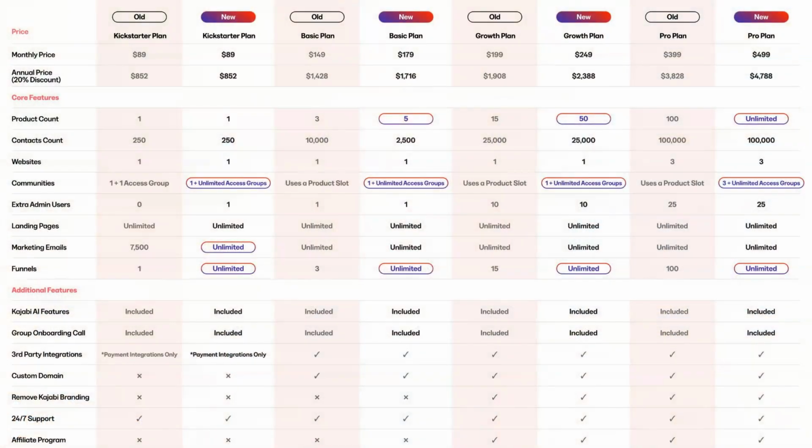What I want to show you in this video is more in-depth detail about the new pricing plans of Kajabi, so you can decide whether you want to jump from your current plan to a different plan, or if you're new to Kajabi, which plan would fit your needs the best. There's a new feature called Linked in Bio. Well, this is something special and I will tell you about it at the end of this video.